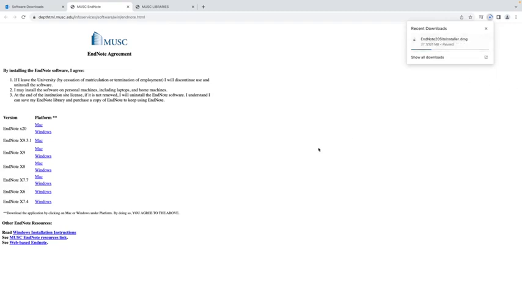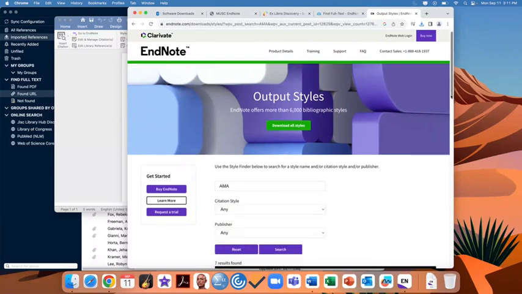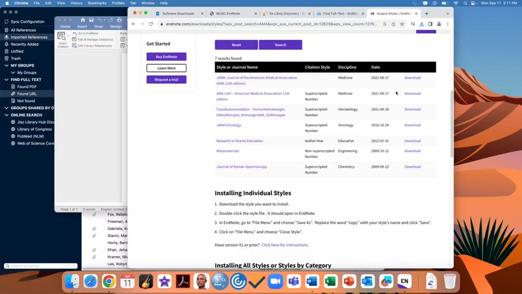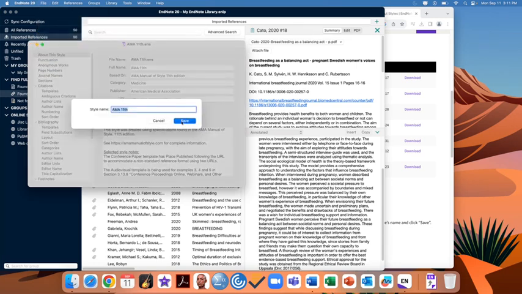In fact, I'm going to pause that. AMA. And now it gave us the output style on the bottom. And you just click download. And from downloading it, it uploads it here. You want to save as AMA 11th, save.